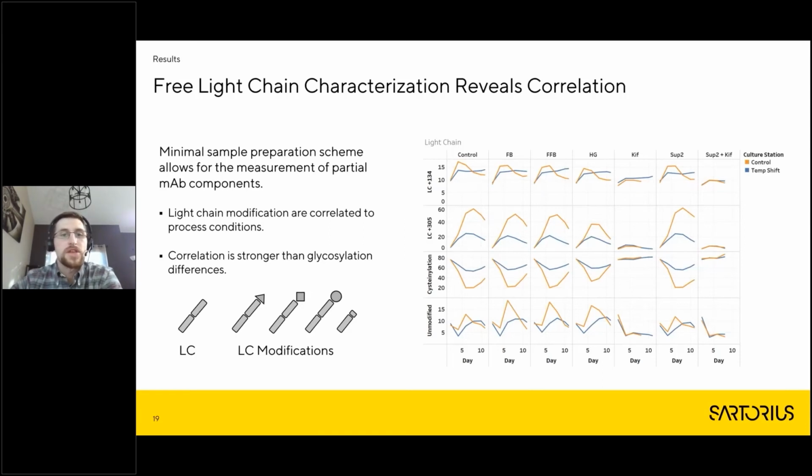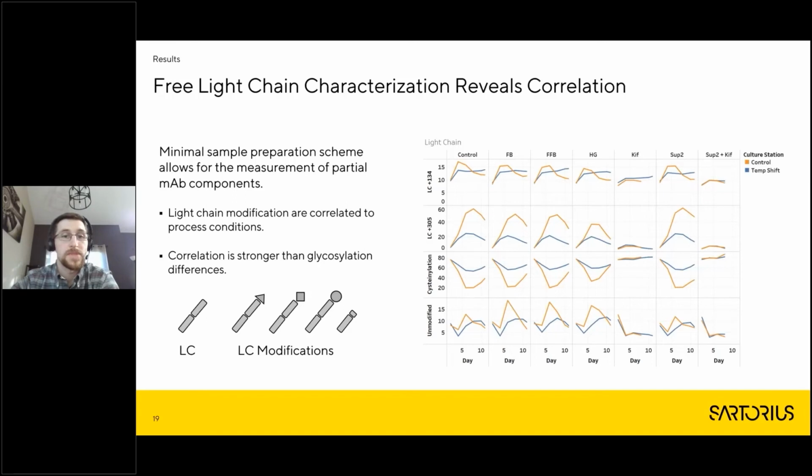We have the different conditions as the columns, and instead of glycosylation relative percent, this is light chain modification relative percent. We saw a different modification for each condition. If you follow, let's say again, the control condition, the orange from left to right, this is the light chain plus 134 Daltons. You can see there's a difference in the amount of that light chain modification as you go through the conditions. So the conditions were correlated to these light chain modifications, much more strongly than the glycosylation to the conditions.